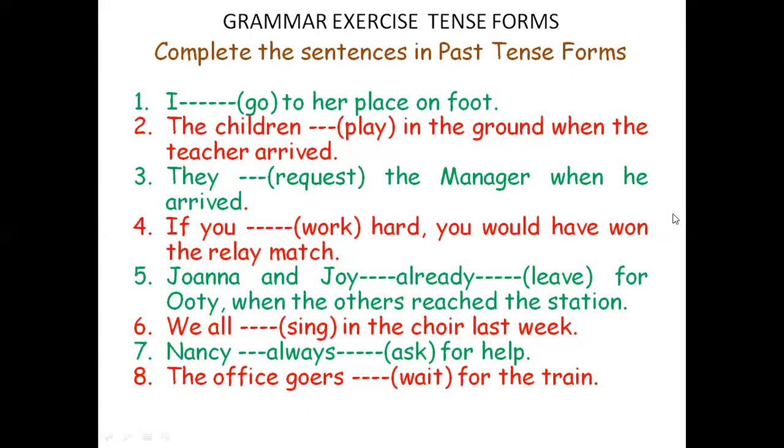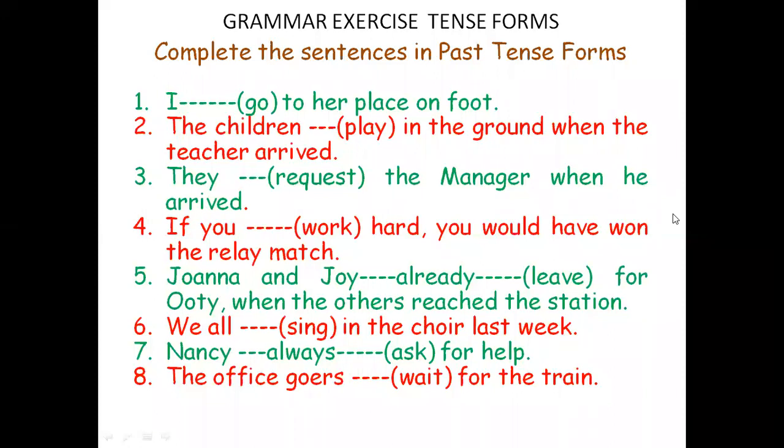Okay, they requested the manager when he arrived. Sometimes some of the verbs cannot be used in progressive tense. Okay, it is just like a request. They requested the manager when he arrived. That means they waited for the manager to come, and when he came, they requested the manager. That is the implication.